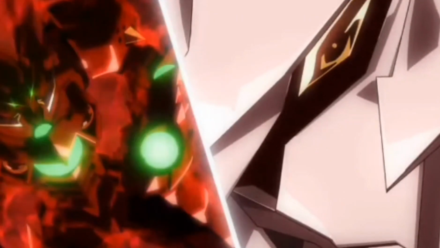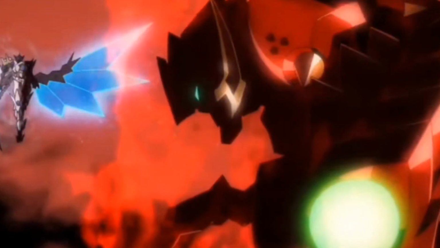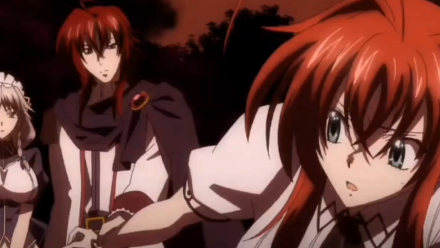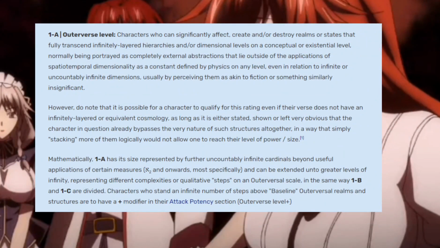Now, let's get into the VSBW part. Now, this one is fine, but the problem is that the new VSBW definition that has been brought to us is a bit weaker than the old one. So for the purpose of this, I'm going to be using the old definitions of universal, high universal and boundless on VSBW's tiering system, and explain why the scale I'm using would, of course, follow along with both the old and new definitions.